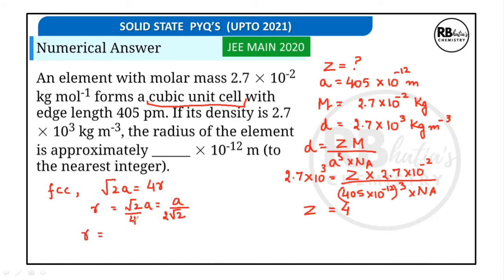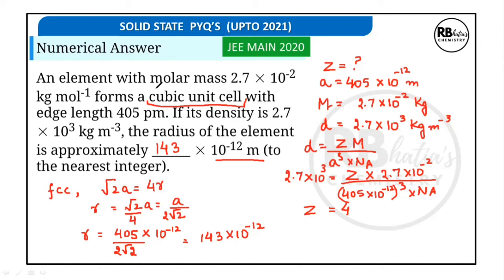We already know a, and R is needed in meter. So we will substitute 405 into 10 to the power minus 12. This is the value of a upon 2 root 2. On solving, you will get your answer as 143 into 10 to the power minus 12 meter. So our answer is going to be 143.